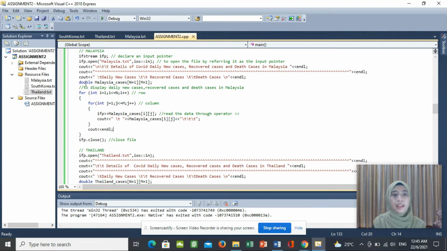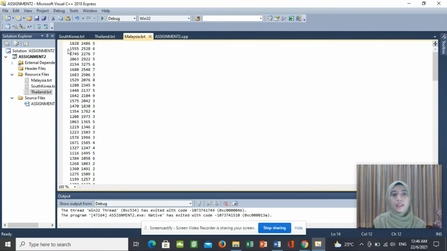So next, declare a two-dimensional array because you want to read the data based on row and column. So declare it as double Malaysia_cases[n+1][m+1]. n+1 stands for the number of rows and m+1 stands for the number of columns. Next, for int i = 1, i <= n, where n = 92 because we have a total of 92 rows. And for int j = 1, j <= m, where m = 3 because we have 3 columns, as we separate the data into 3 columns.